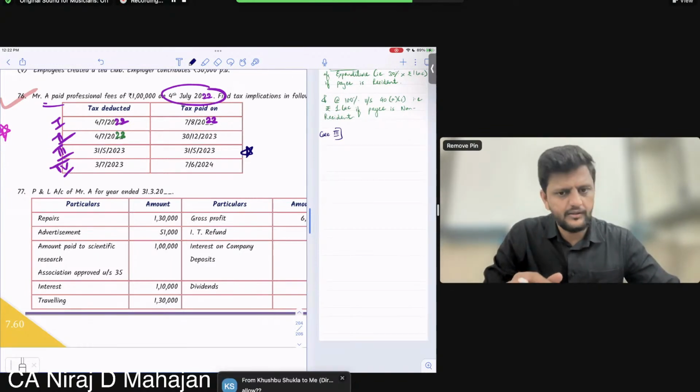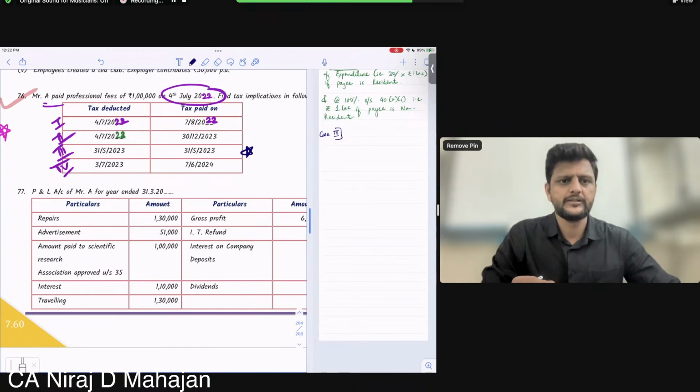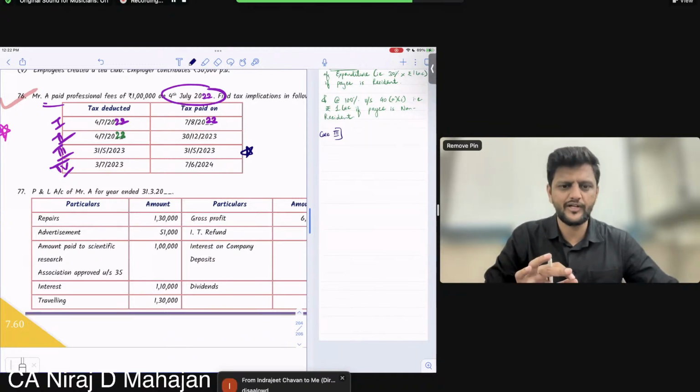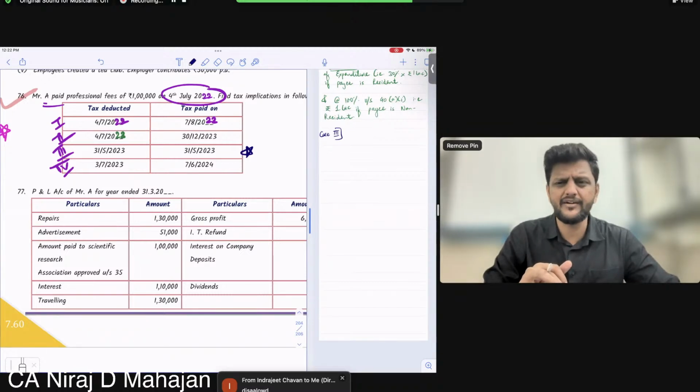What do you think? Okay, Kushbu. Nitin, Indrajit, Mansi, tell me. Allowed or disallowed? What do you think? Okay, Mansi. Indrajit? Disallowed. Why, Indrajit? Why disallowed? Sir, this year nothing was paid at all, that's why. Okay. Mansi, why disallowed?